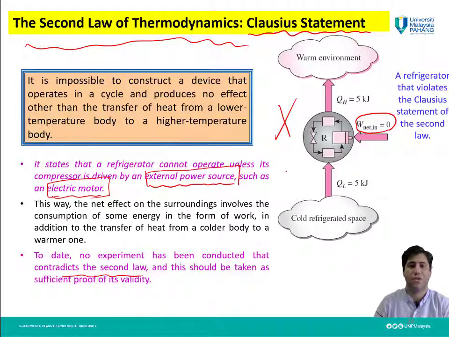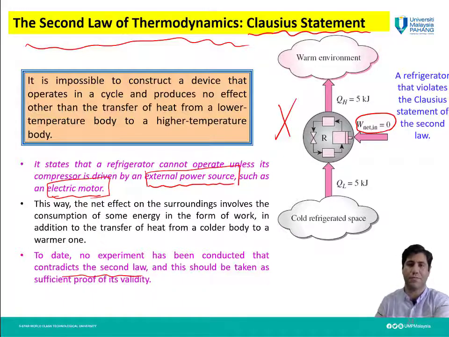And according to the Clausius statement, we cannot transfer heat from the lower temperature body to a higher temperature body without any external power. Up to now, no machine or device has been created to violate these two statements. This is enough proof, and this is the reason why these two statements are widely accepted.